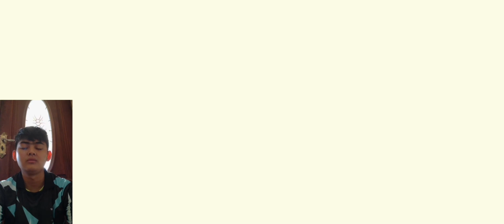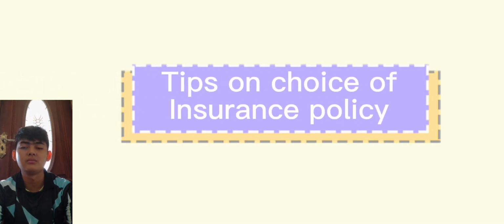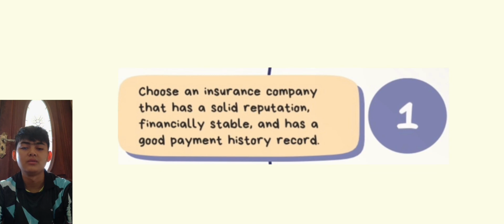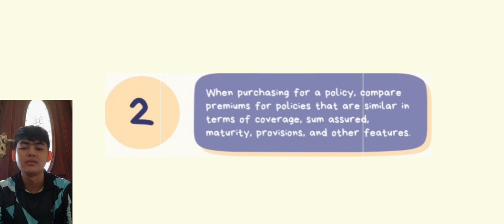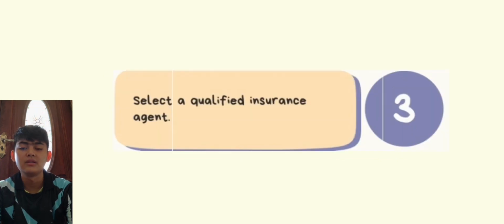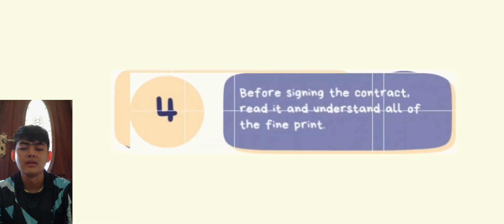Today I will talk about tips on the choice of insurance policy. First, we need to choose an insurance company that has a solid reputation, is financially stable, and has a good payment history record. Second, when we are purchasing a policy, we have to compare premiums for policies that are similar in terms of coverage, sum assured, maturity, provisions, and other features. Next, we have to select a qualified insurance agent. And last, before we sign the contract, we need to read the contract and understand all the fine print.